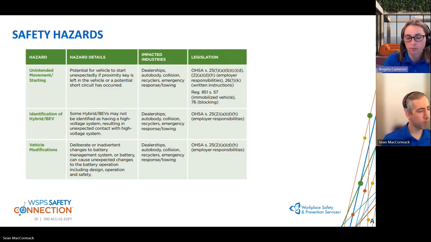But for the average person in their garage to undertake those tasks could have impact on the battery management system and create other hazards. So as the marketplace grows and there's more modifications made to these battery operated vehicles, the hazards associated with those modifications could vary.